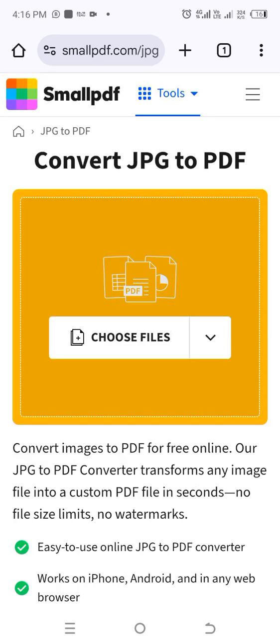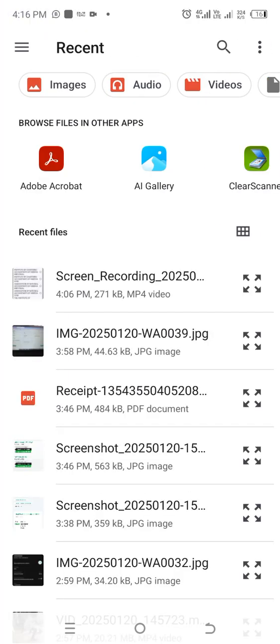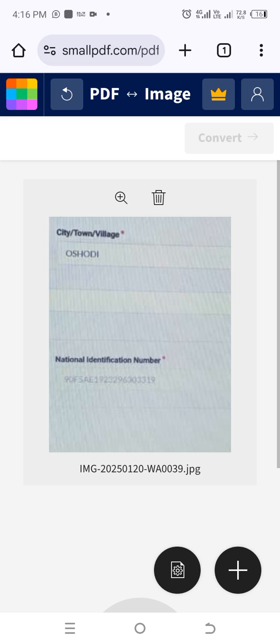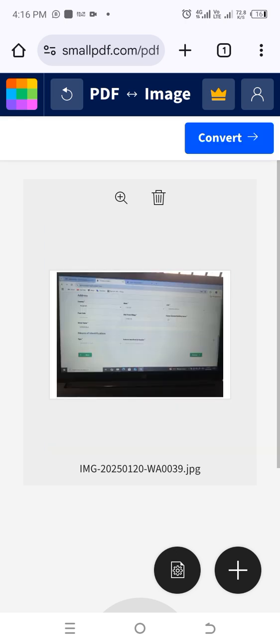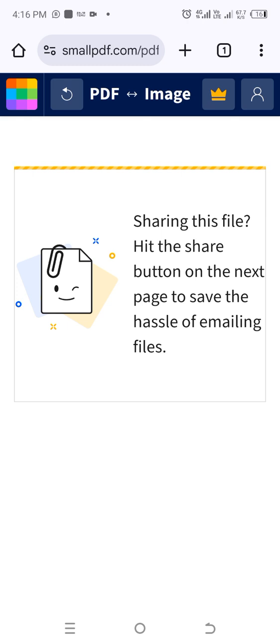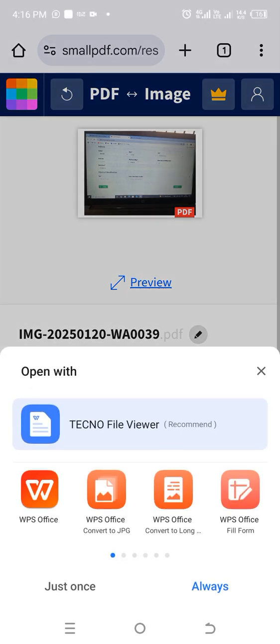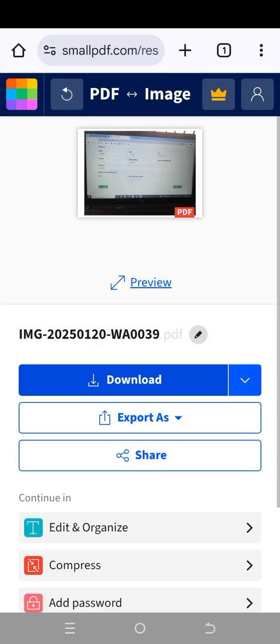You select the image that you want to convert to PDF, and when you click on convert, within a few seconds it converts that image to a PDF file that can be downloaded and used at any point in time. So let me open the image I just converted to PDF. It's as simple as that to carry out the process of registration as an accredited agent.